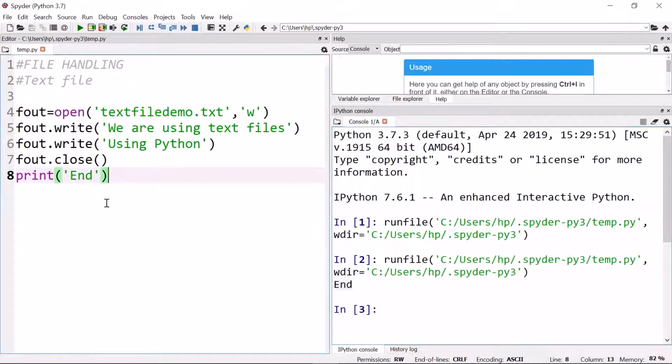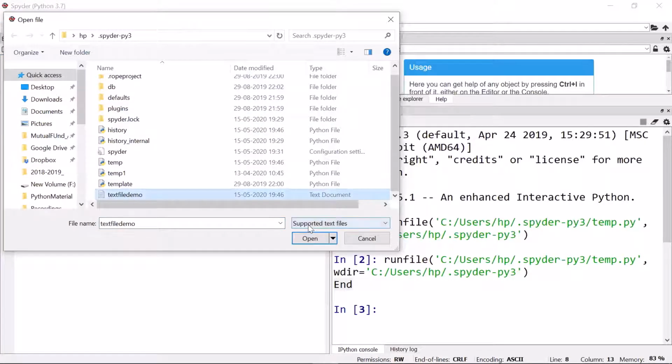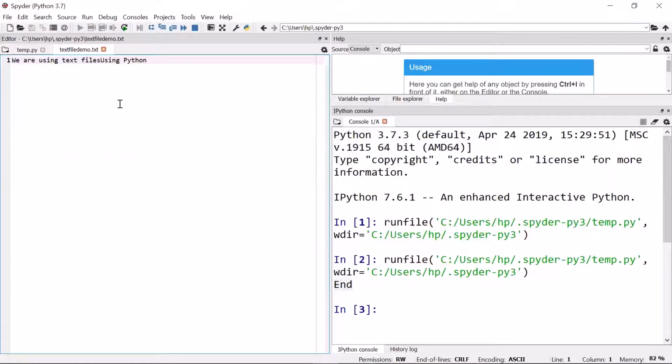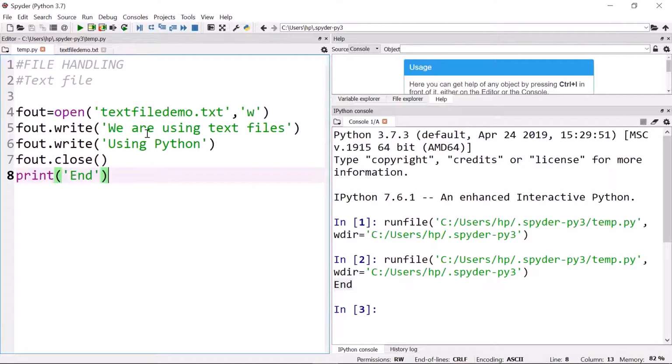Now let us open the text file demo. You have to go to Notepad and open it, browsing at the same place where your Python program is saved. There you will find it. So File, Open. You will see this text file demo there. Okay, I have opened it. You can see this output here: we are using text files using Python. So this is the magic of text files. This is stored permanently. You shut down the system, this file is still there with you. Whatever data the user gives, we can even ask from the user, that we will do later on.